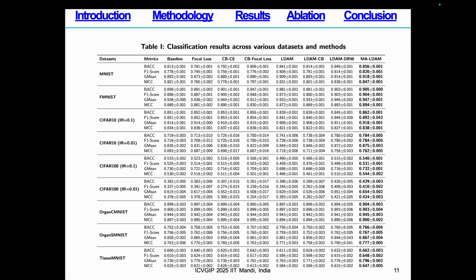In our results, we can see we have done a study across multiple datasets like MNIST, FMNIST, and we have taken imbalanced CIFAR-10 at imbalance ratios of 0.1 to 0.01, CIFAR-100 of 0.1 to 0.01, OrganCMNIST, OrganSMNIST, and OrganAMNIST and TissueMNIST. We can see that our model has outperformed the state of the art models that are present in the market by a considerable margin.